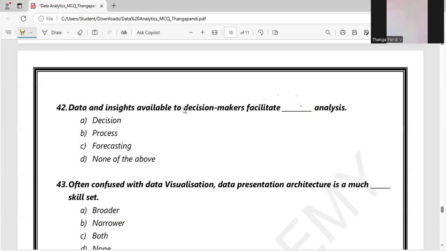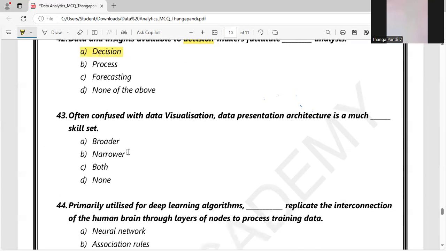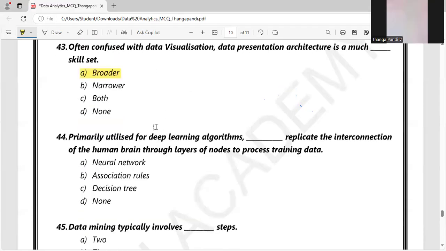So by reading the question itself, we can find that decision makers relate to decision analysis. So option A will be the right answer. Often confused with data visualization, data presentation architecture is a must-have skill set. It is a broader skill set because we have to clearly identify the differentiation between data visualization and data presentation architecture. So it also requires some broader skills to master, to be a successful data analyst in your career. So let's move on to the next question, number 42.